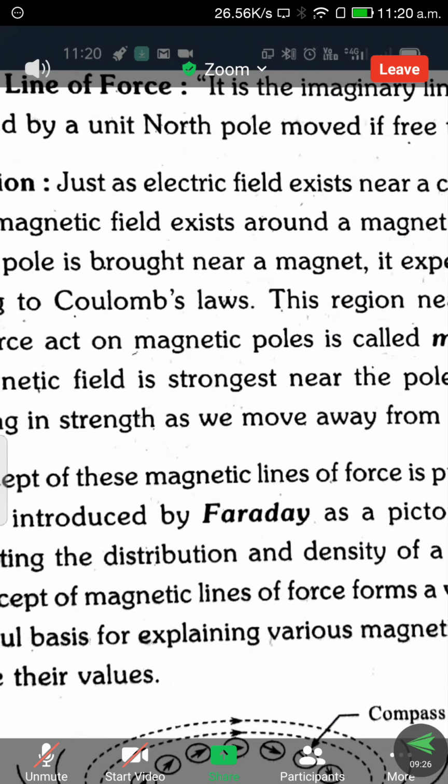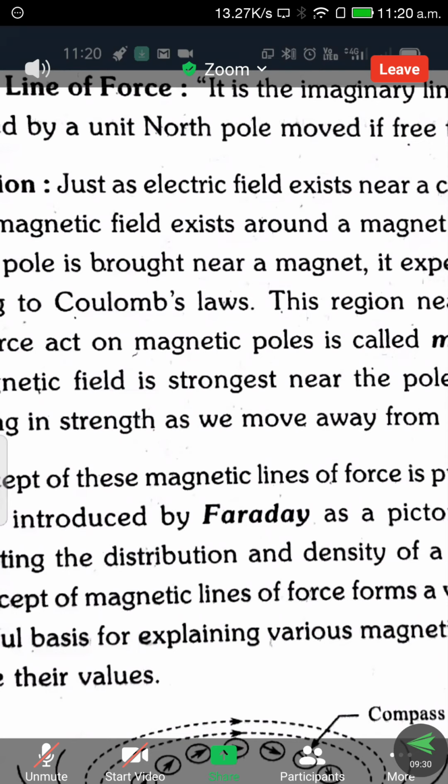We place it in this space. We take a compass. Generally we know about the compass: it is used to find the directions of the north pole or south pole. So first we keep the compass here, near the north pole.